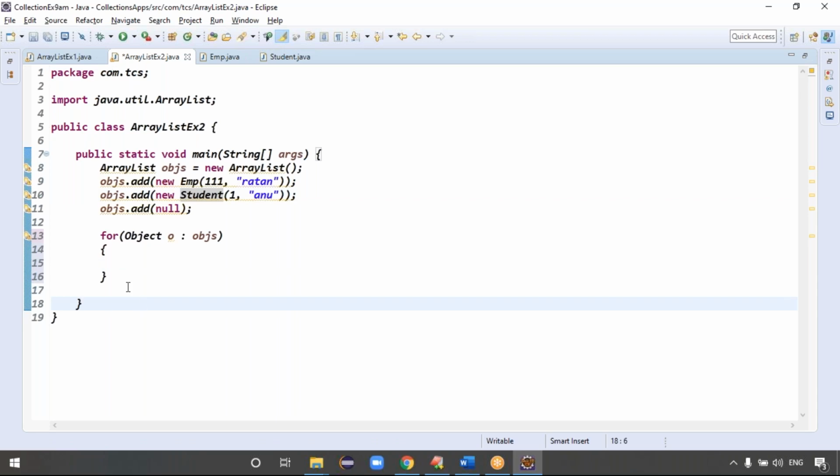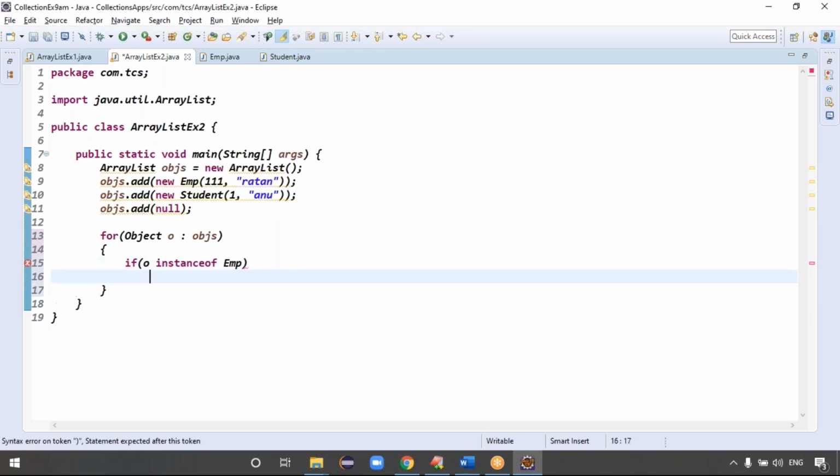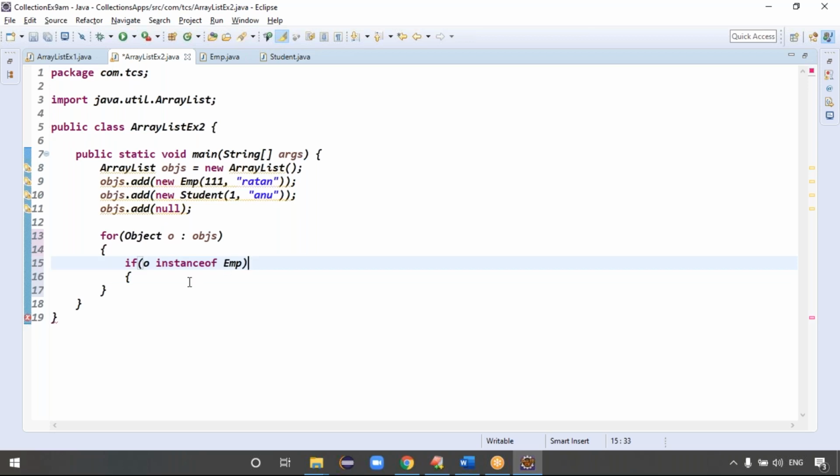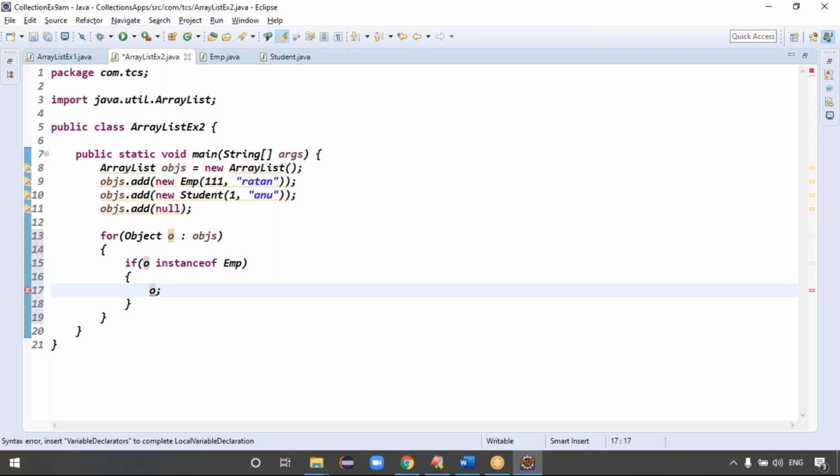Exactly. But to read the data properly, guys, check the if condition. If o is instance of Employee, because o contains what? o contains employee, student, and null, right? If o is instance of Employee means true. If it is true, now o is holding which object? Employee object.